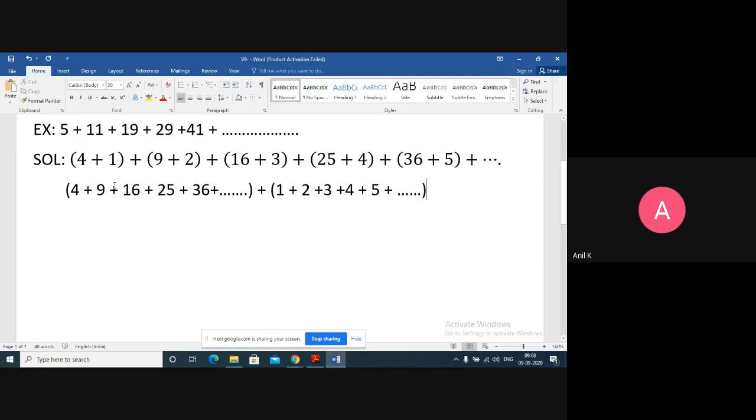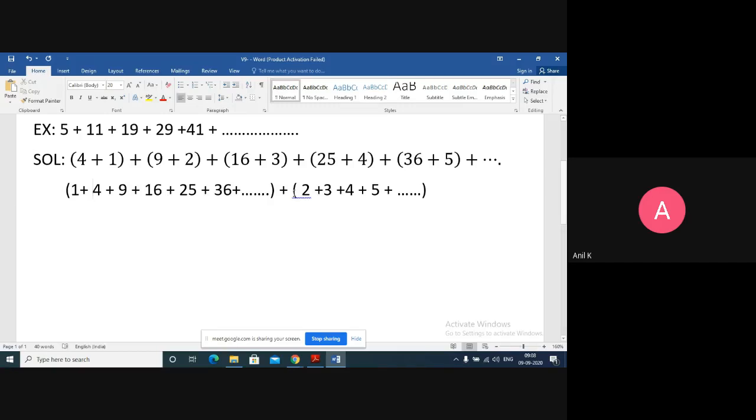Can you tell me, these are nothing but the square terms: 2 square, 3 square, 4 square, 5 square, 6 square. Because I want 1 square also, I'll keep that 1 in the front here. So I get 1 square plus 2 square plus 3 square plus 4 square. I have to consider till n terms, so it will come n square.